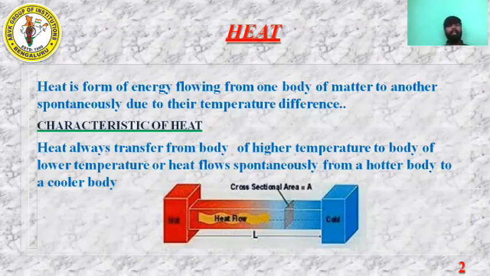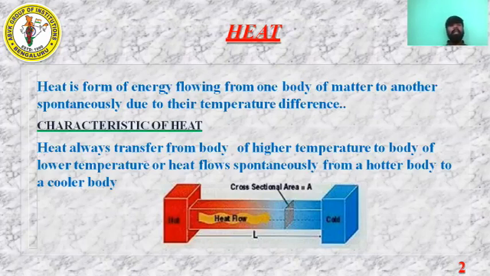See, if one body is hot and one body is cold, then there will be a transfer of heat. Why? Because there is temperature difference between two objects. So because of this temperature difference, the heat is going to transfer from one body to another body. So from where to where will it transfer? Always the heat transfers from the hotter body to the colder body. So here you need to understand the main concept: why is the heat going to transfer? Heat is going to transfer because of their temperature difference. And from where to where? From the hotter body to the colder body.